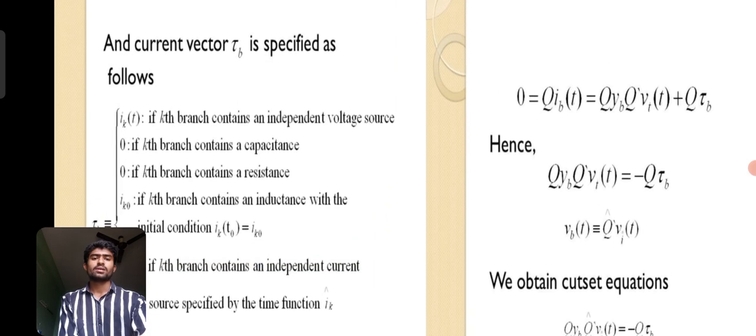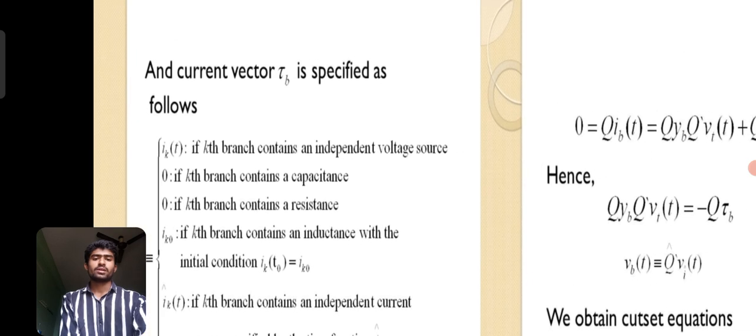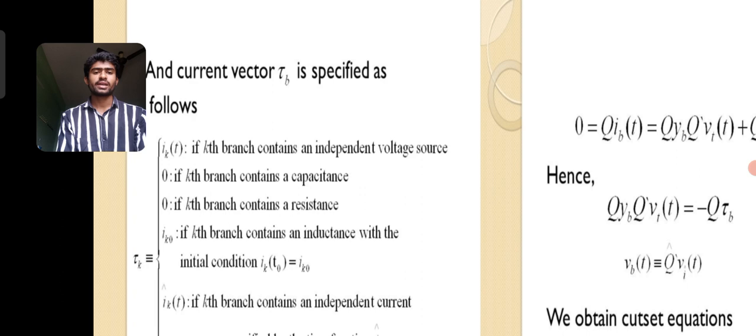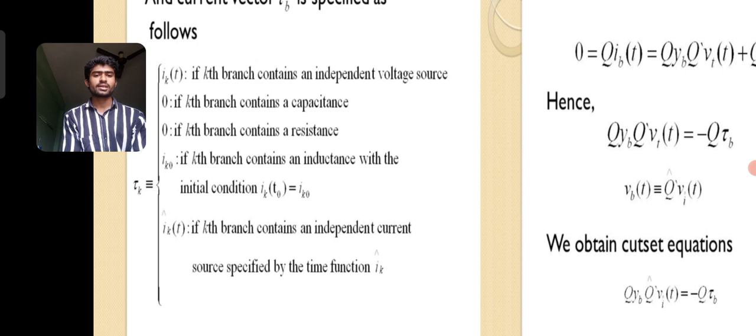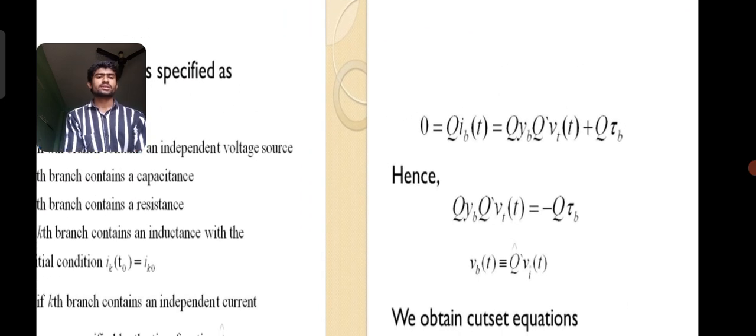And the current source vector gamma(t) is specified as follows: it is I(t) if the kth branch contains an independent voltage source, and 0 if the kth branch contains a capacitance, resistance or inductance. It is Ik if the kth branch contains an inductance with initial condition Ik(0), and Ik(t) if the kth branch contains an independent current source specified by the time function Ik(t), otherwise it is 0.